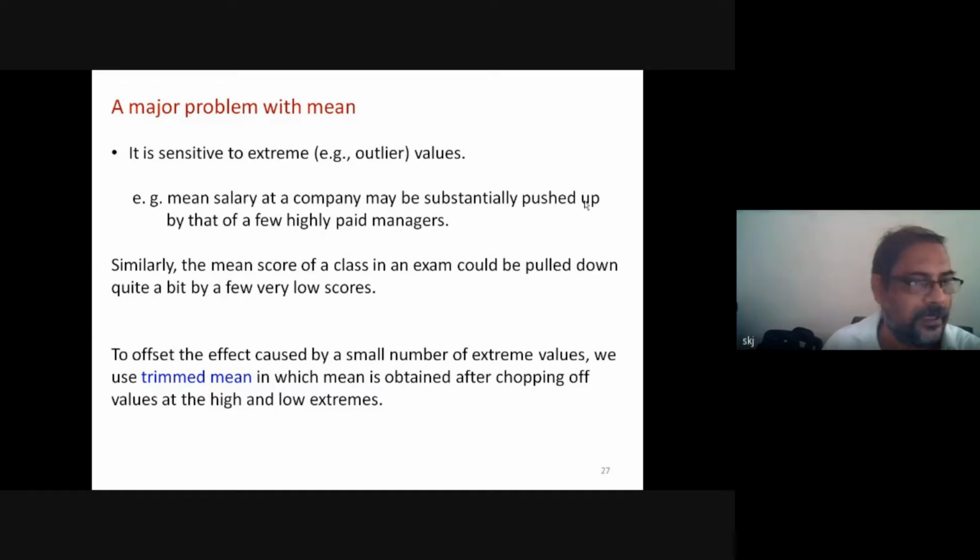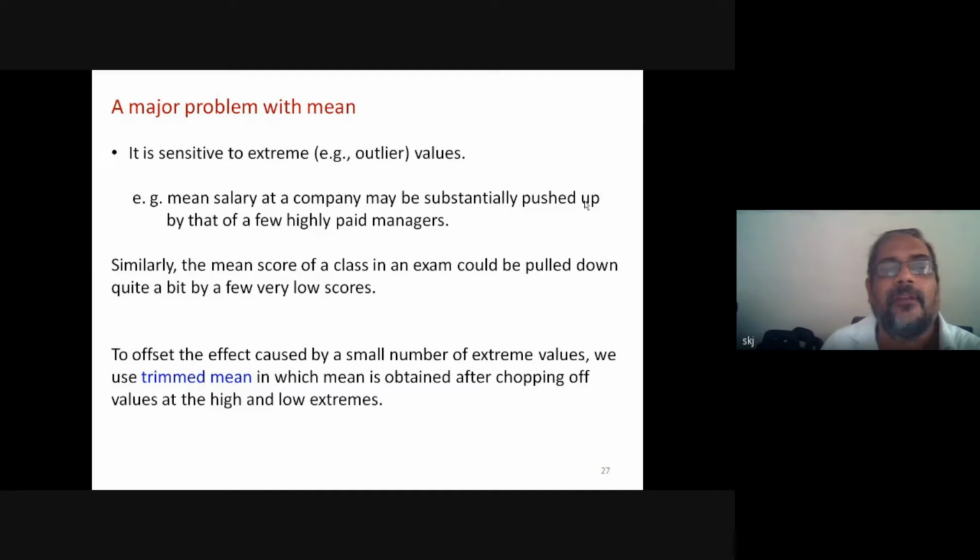So we say the mean significantly varies from its value if these extreme values are added or deleted. So it is sensitive to extreme values, also called outliers.